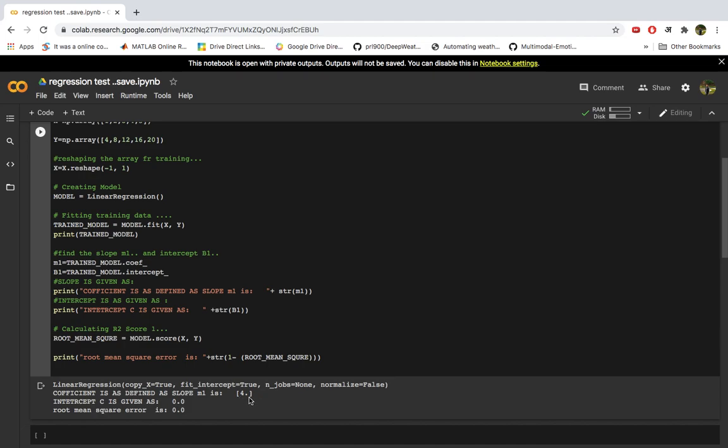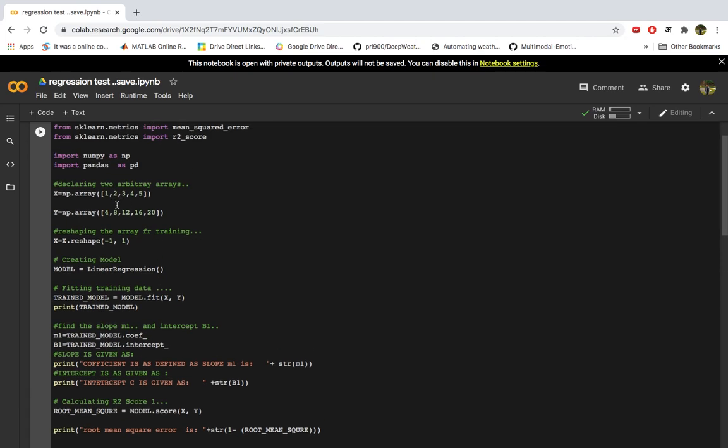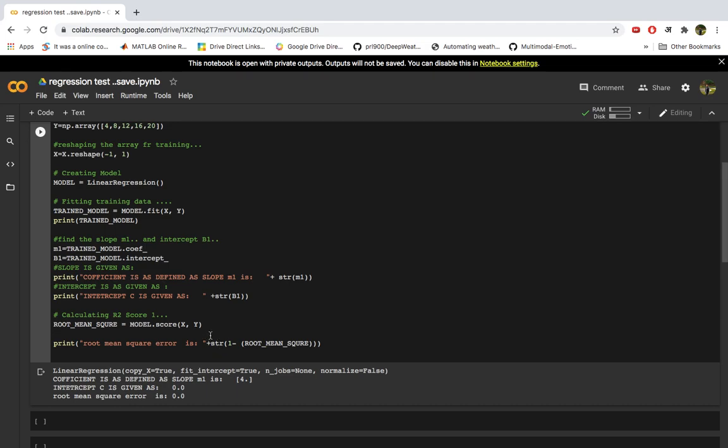You can see when the relation is here, the intercept is 0. In case an intercept is required, we'll have another relation. In that case, the intercept will be required, and that way it will find the intercept also. It is not that it will always find the slope only, right?